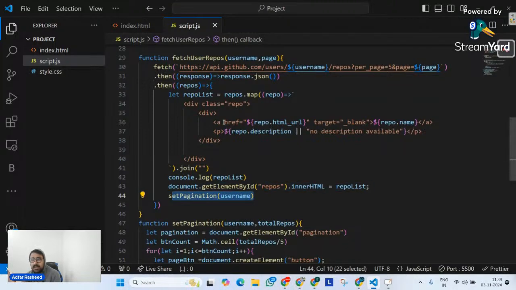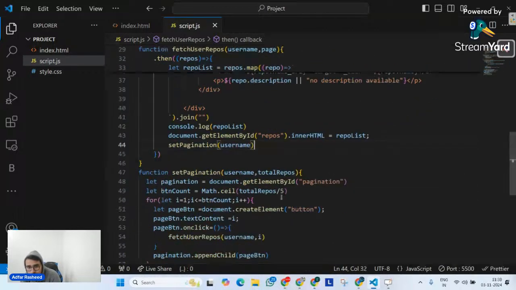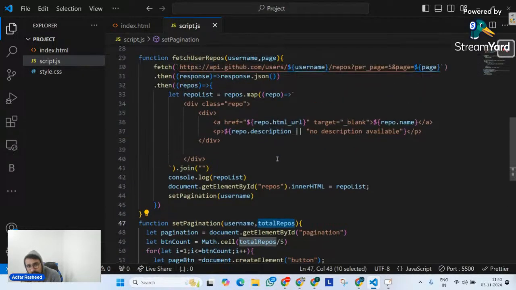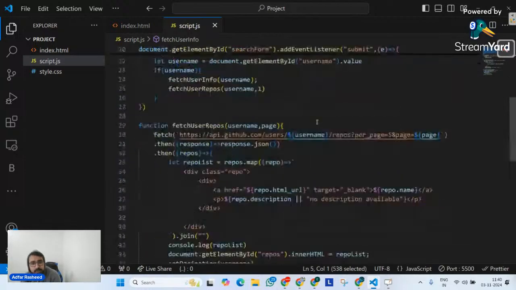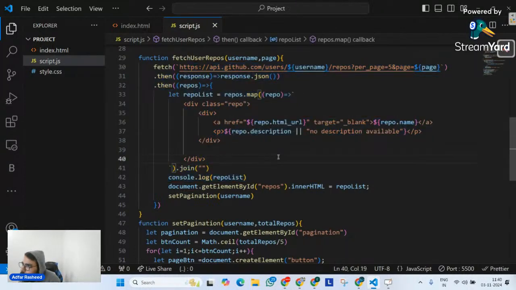Do I have any way to find total repos from this function? We have fetch user info, but we do not have a way of finding total repos from this function. No. Am I clear? I won't be able to find total repos in this function.